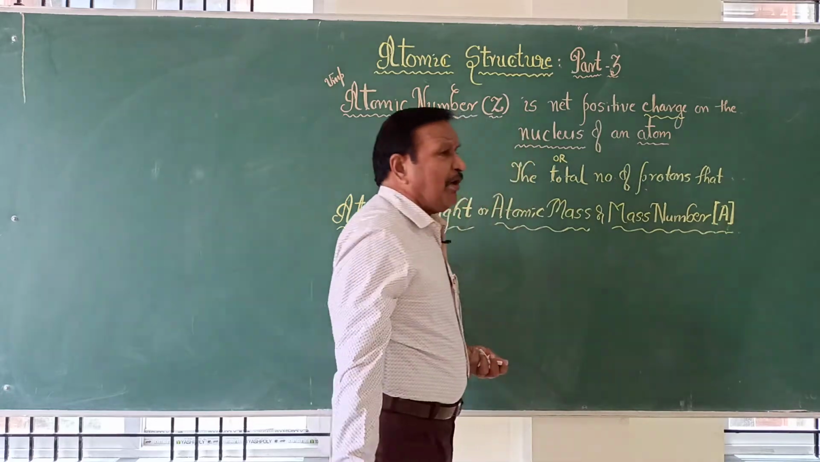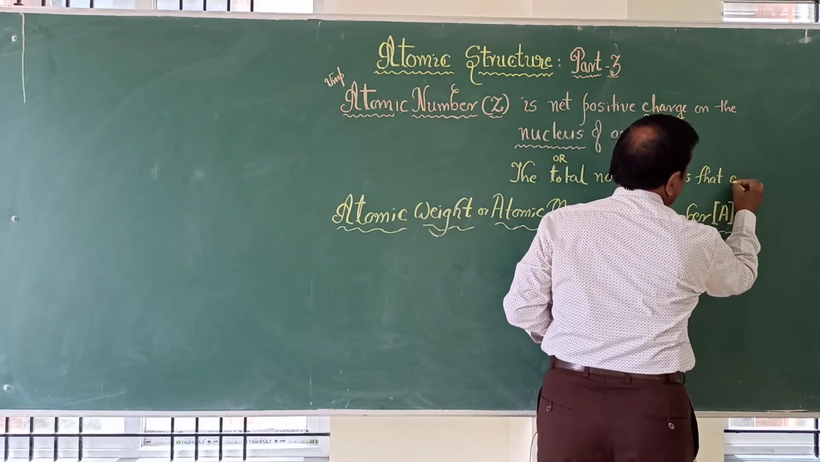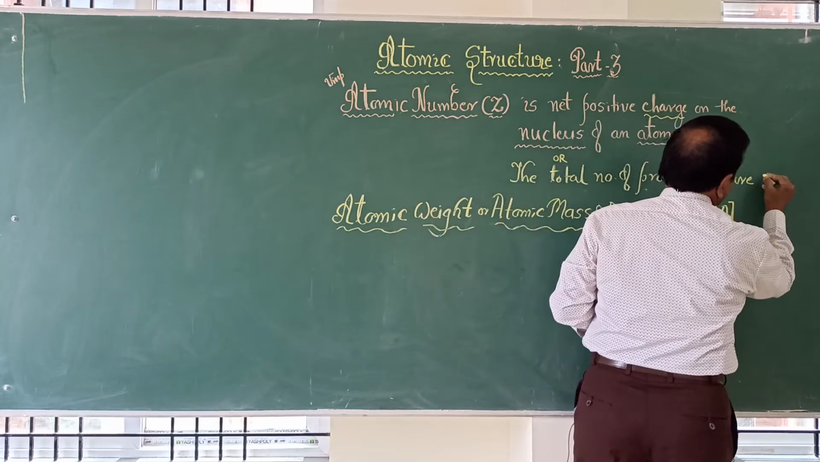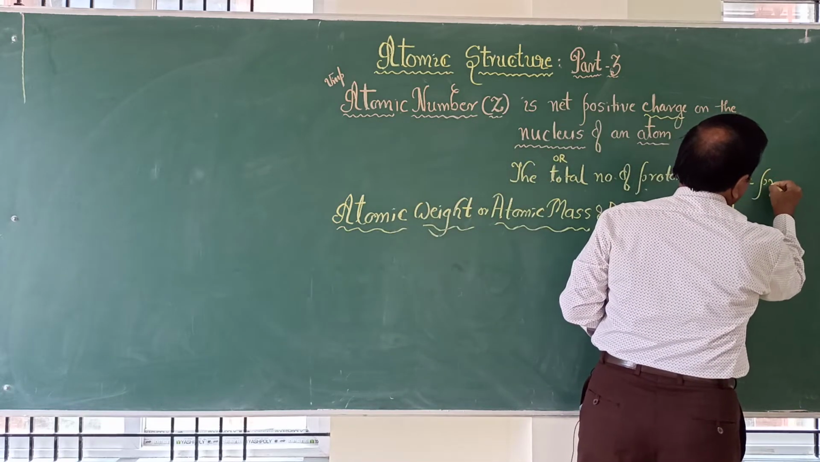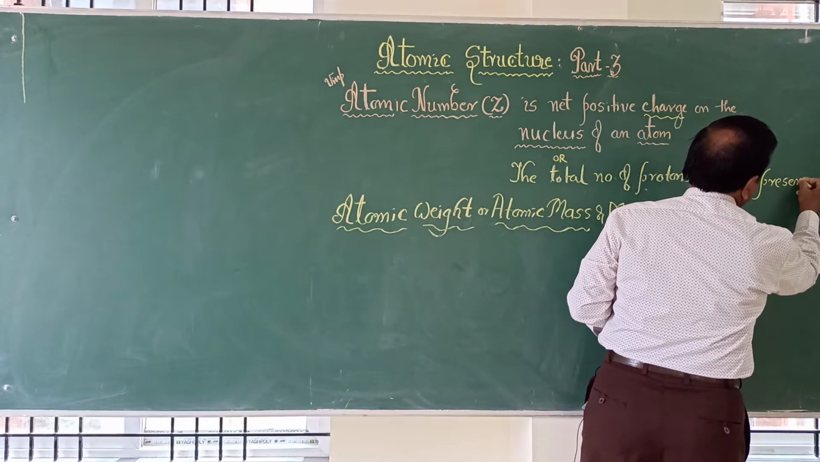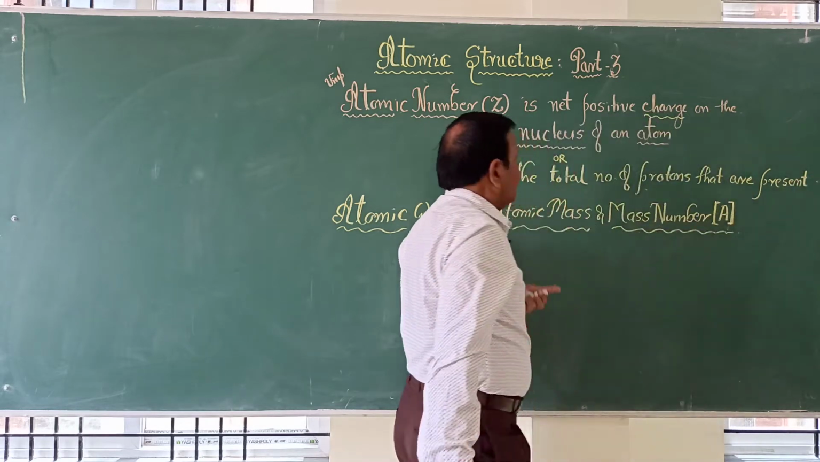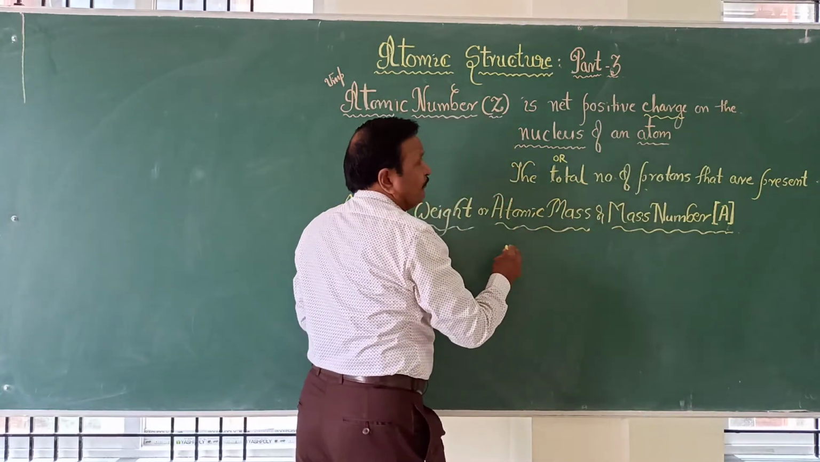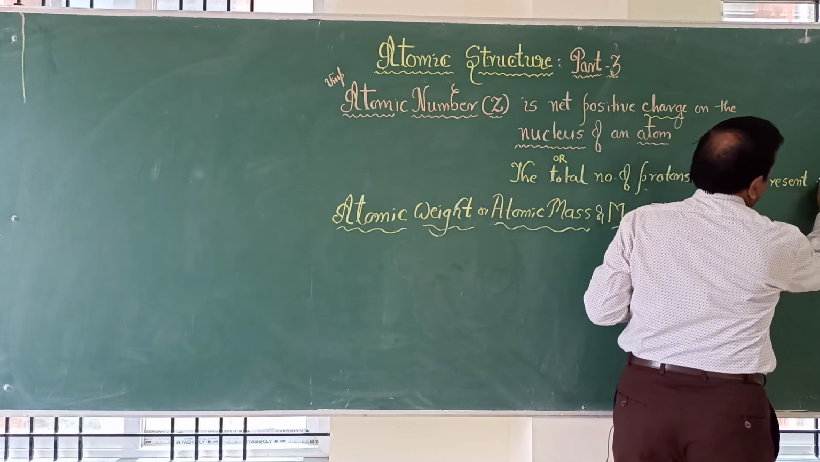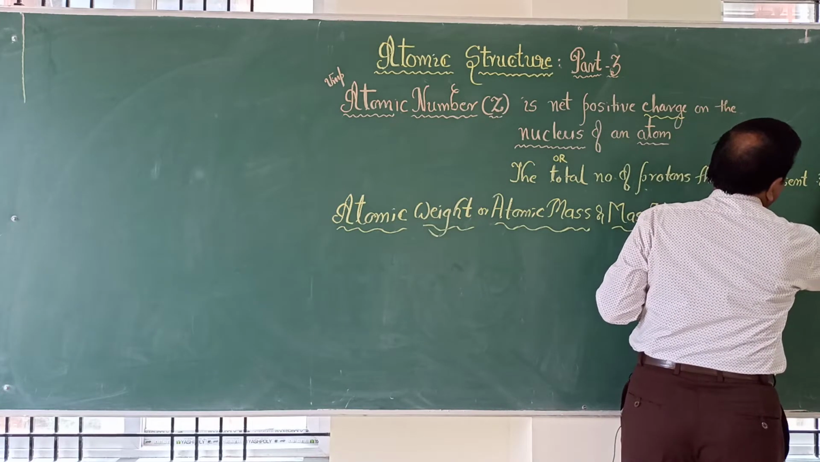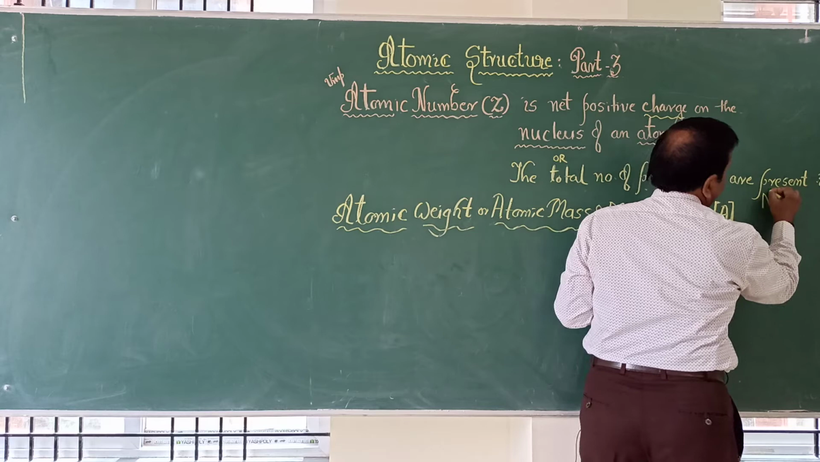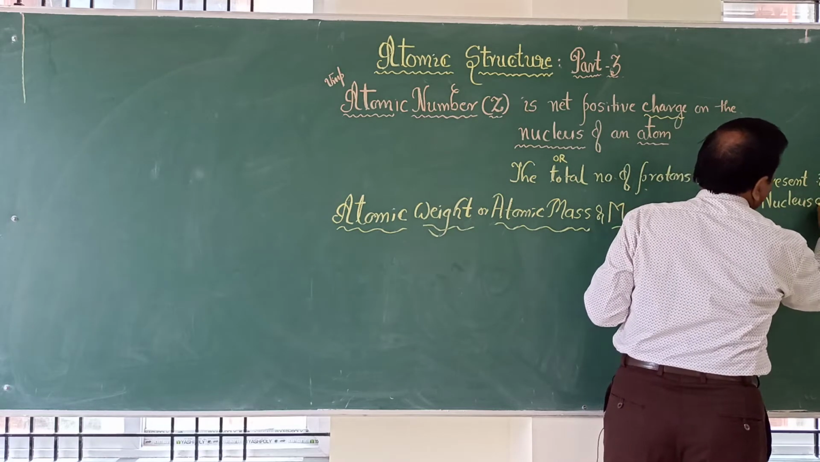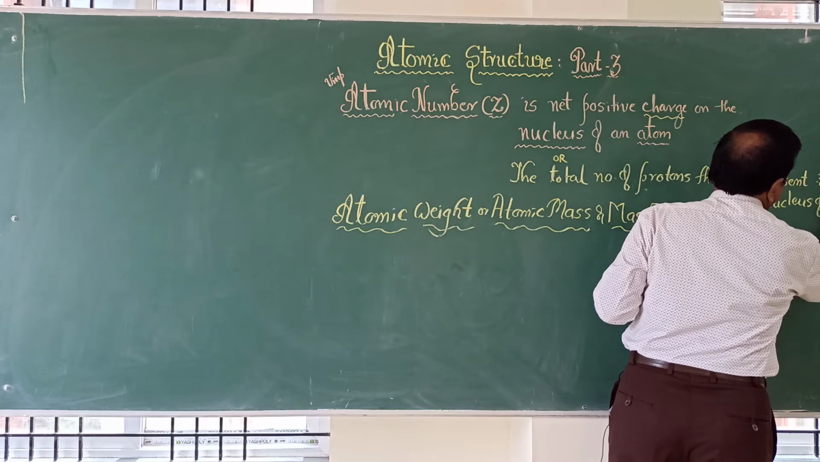The total number of protons that are present in the nucleus of an atom, that we call atomic number. This is what you mean by atomic number.